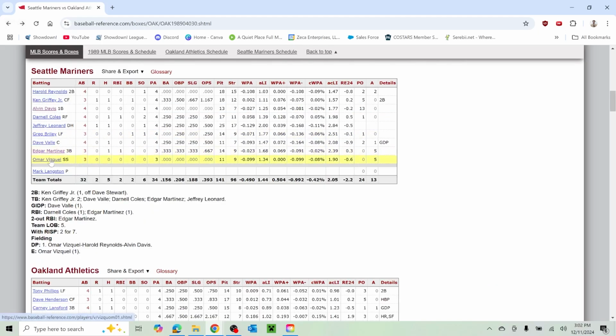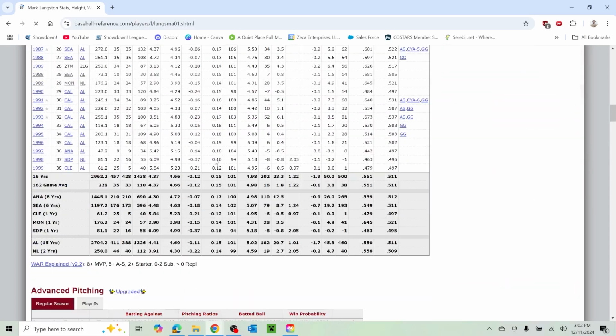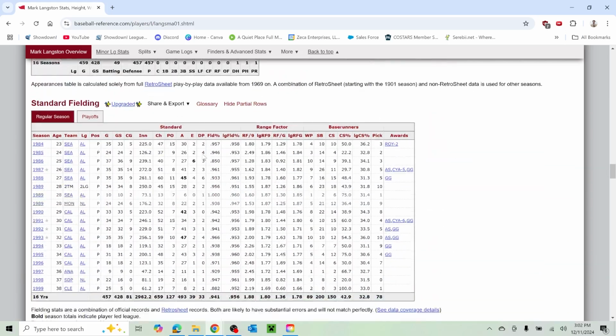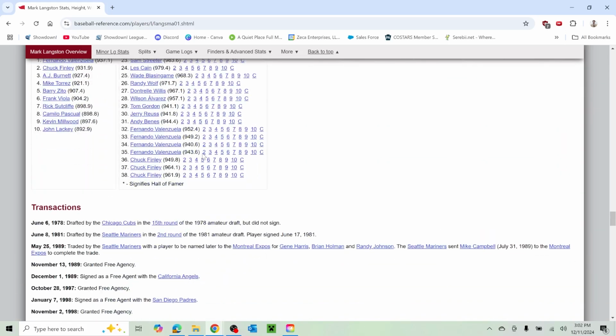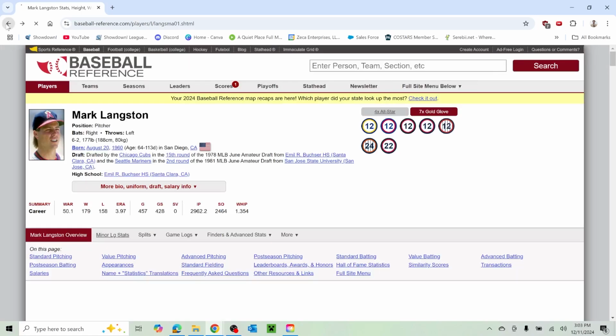And then Omar Vizquel. Mark Langston, was he in... I believe he was in the Randy Johnson trade, actually. He was. Let's scroll down here. Let's see if we can find the transactions. This is another thing I like to see. Yes, this is what I'm looking for. Traded by the Mariners to the Expos for Randy Johnson. There you go. Okay. Now, is this the same year? I think it said 89, right?